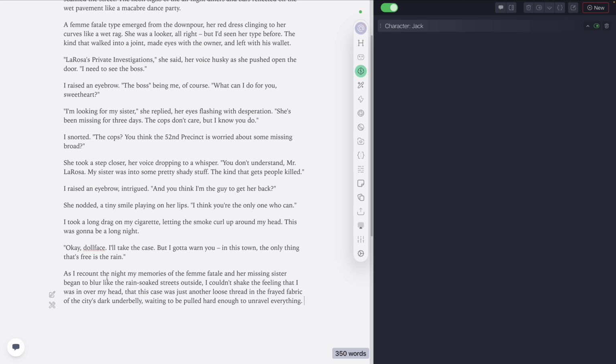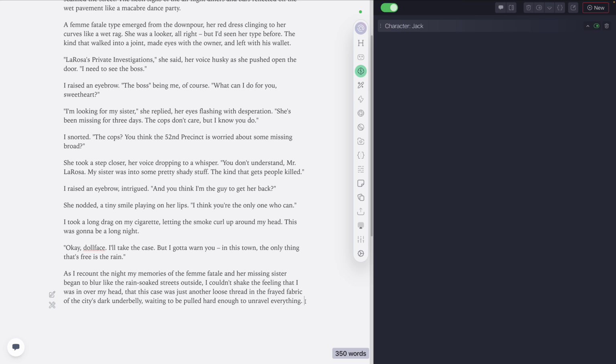As I recount the night, my memories of the femme fatale and her missing sister began to blur like the rain-soaked streets outside. I couldn't shake the feeling that I was in over my head, that this case was another loose thread in the frayed fabric of the city's dark underbelly, waiting to be pulled hard enough to unravel everything.